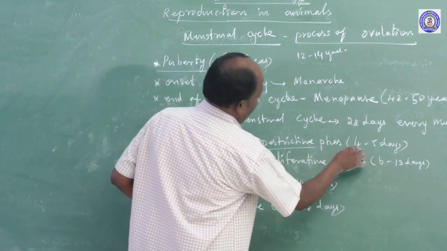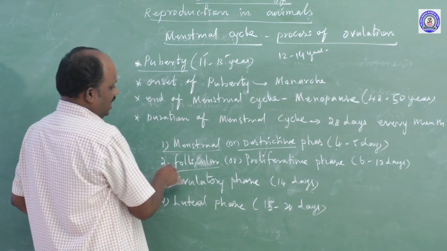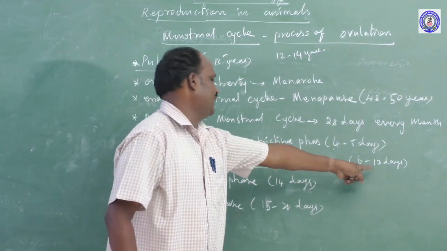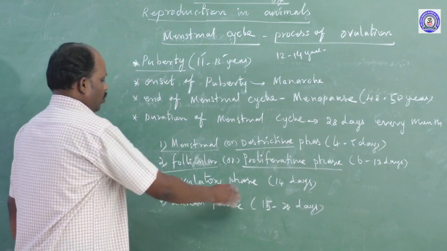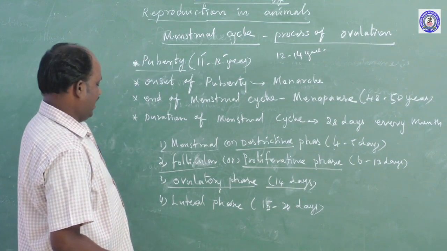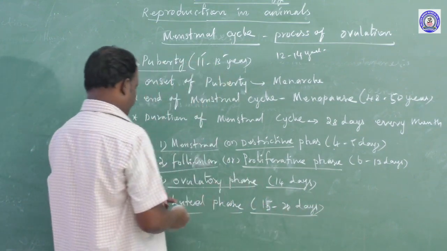It will take 4 to 5 days. Second one, follicular phase or proliferative phase. It will take 6 to 13 days. Third one, ovulative phase. It will take 14 days. Last one, luteal phase. It will take 15 to 20 days.